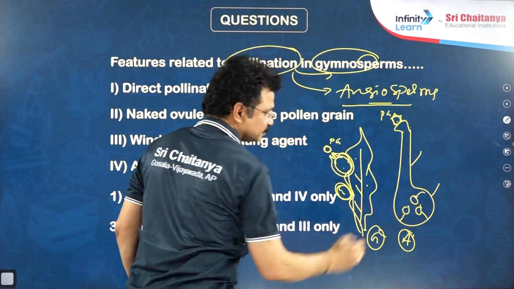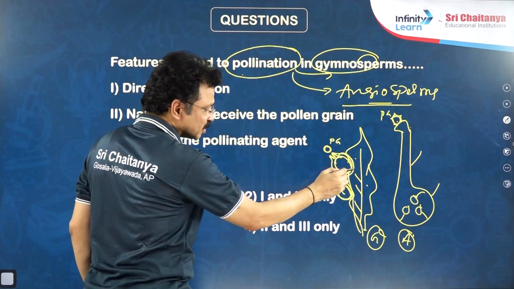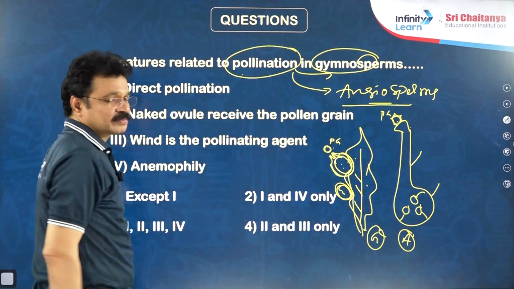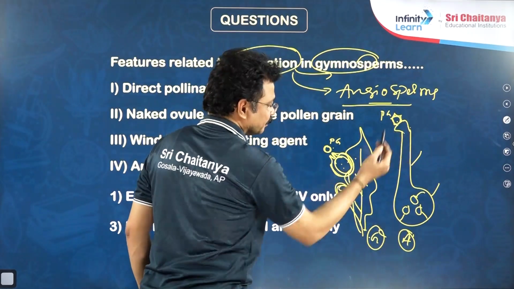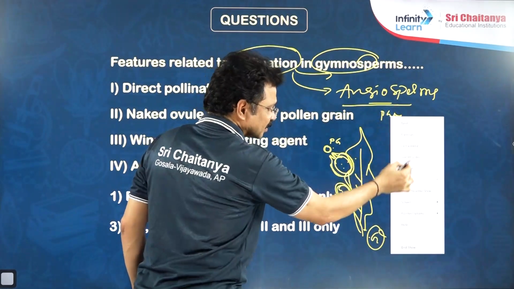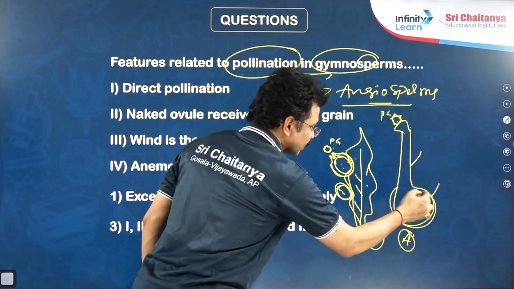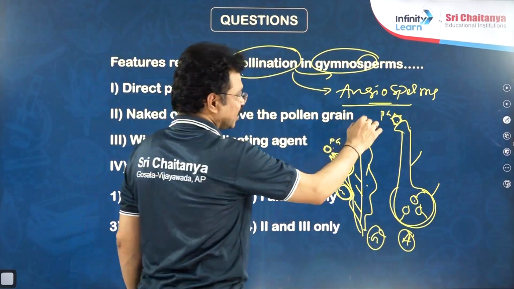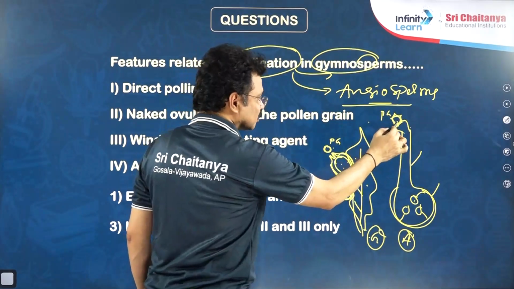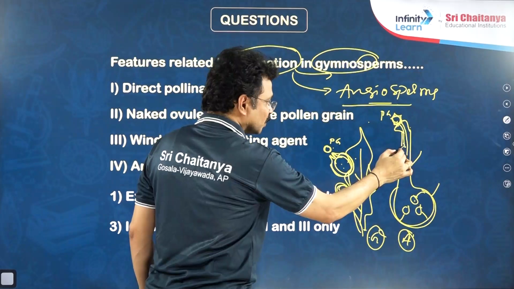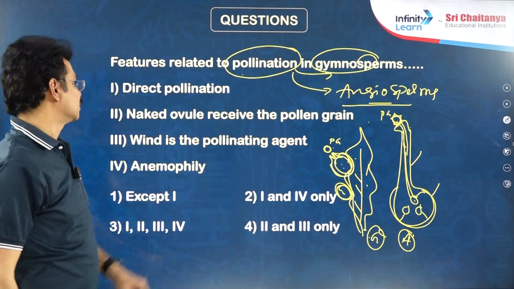of the ovary. If the pollen grains directly contact the micropylar region of the ovule, this kind of pollination is direct pollination, as in gymnosperms. Whereas in angio, pollen may not directly contact ovules because ovules are born inside of the ovary. First, pollen lands or falls on the stigma. By utilizing the stigmatic secretions, pollen germinates to form a pollen tube. Only the pollen tube can reach the ovule. That is indirect pollination.